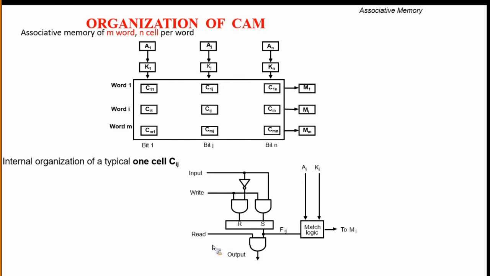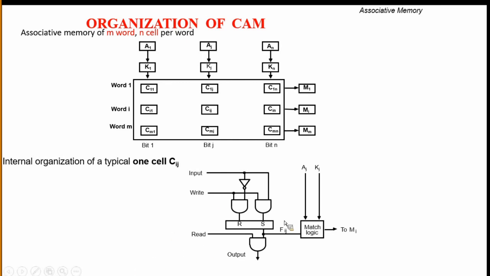If the data is not transferred, for example, you take transfer 1, then the complement of 1 is stored into R. That is why we are using a NOT gate. During the read operation, the data is available in the store cell Fij.